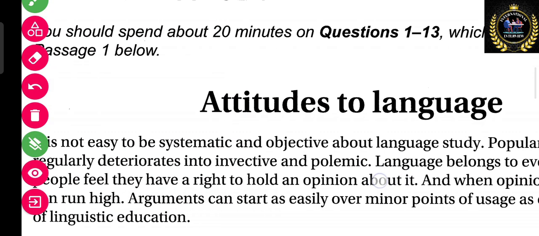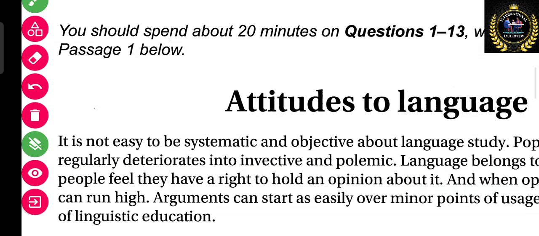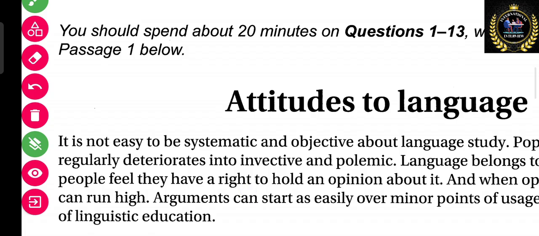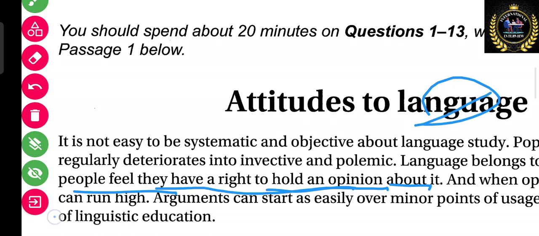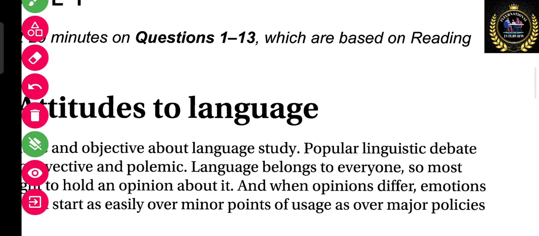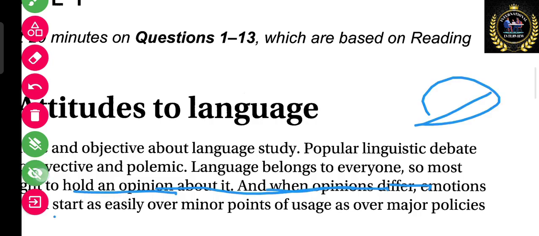So there was a unity that language is for everyone, and there is a right to hold an opinion about it. So it says that the particular language is for everyone. People feel that they have a right to hold an opinion about it. About what? About language. After that, so it means that there was a debate.